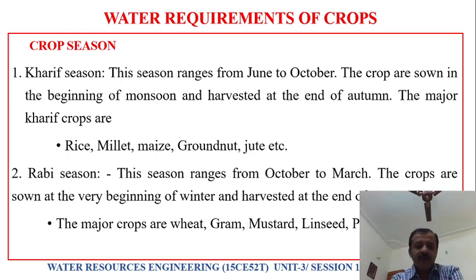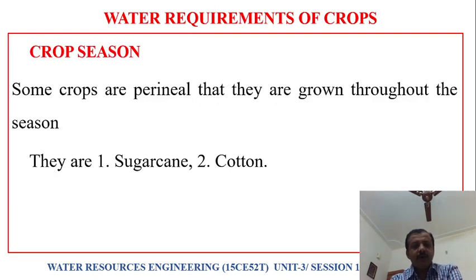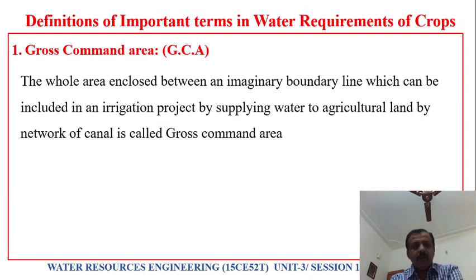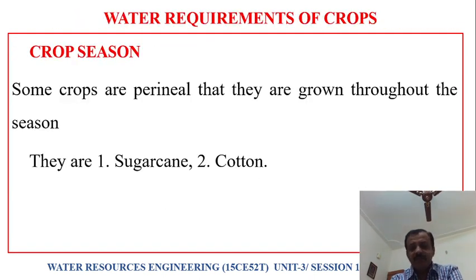The major crops grown during the Rabi season are wheat, gram, mustard, linseed, pulses, onion, etc. Some crops are grown throughout the year. These crops are called perennial crops. Some of the important perennial crops are sugarcane and cotton. This is what we discussed in our previous session.